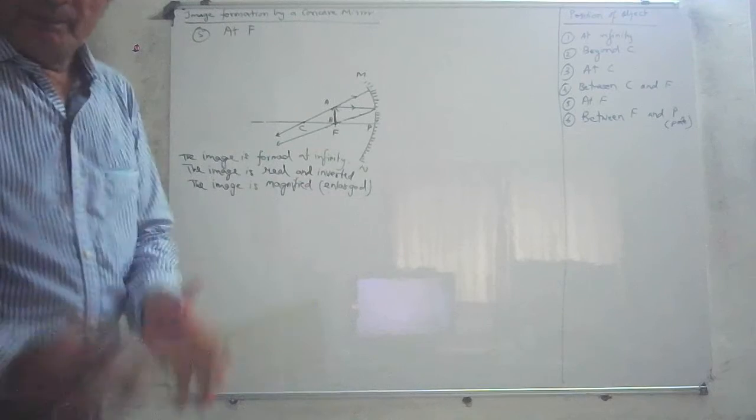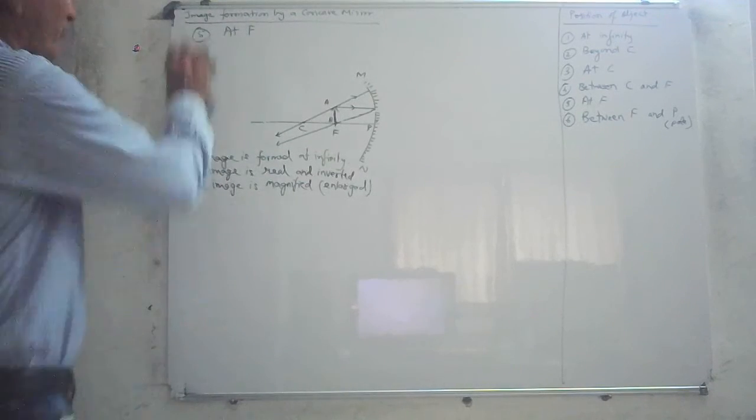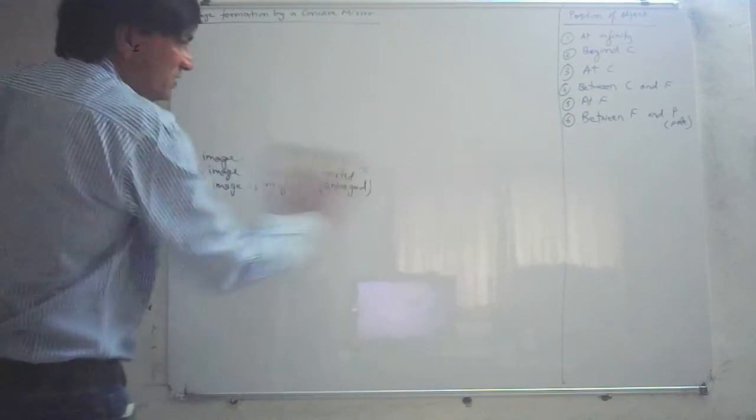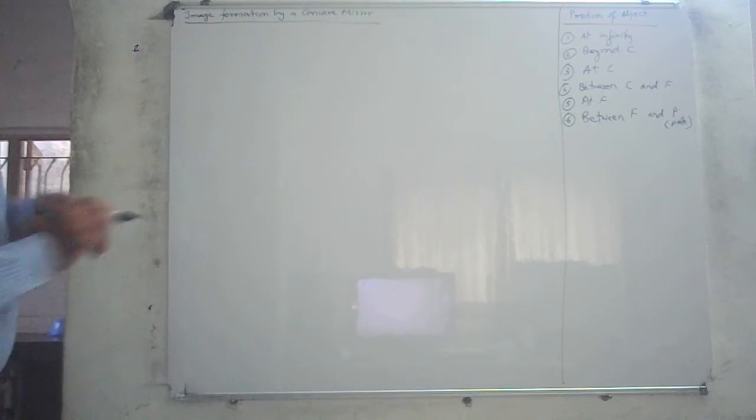Now let us see one last image, with the object between C and F, that is number 6.